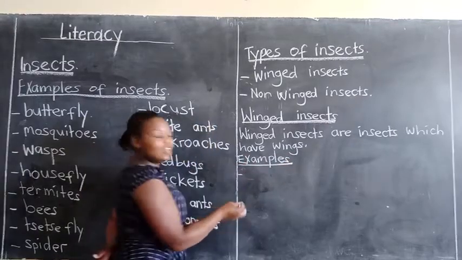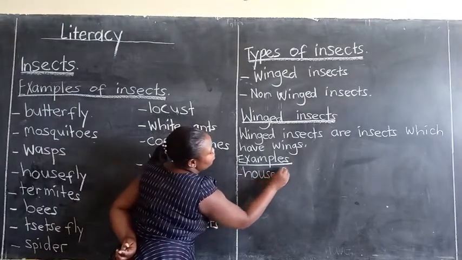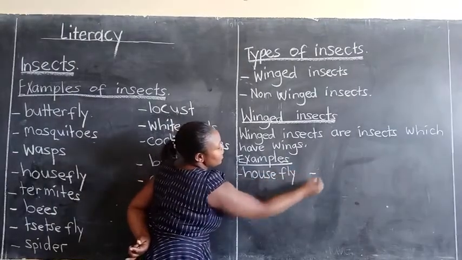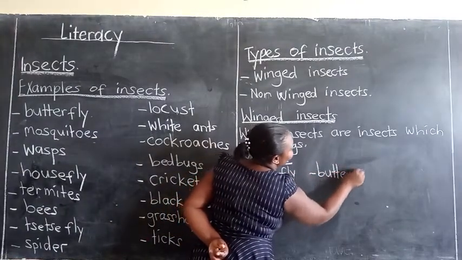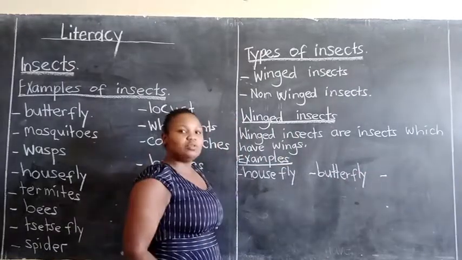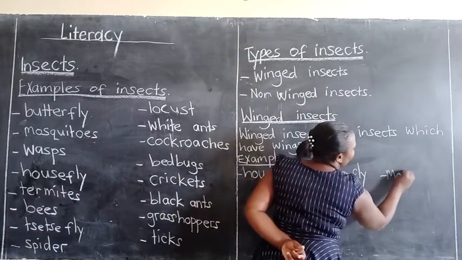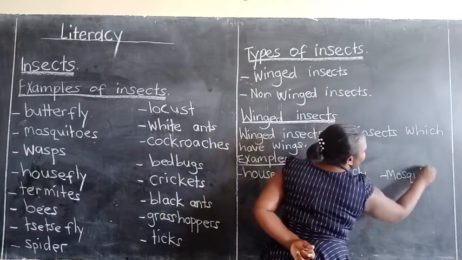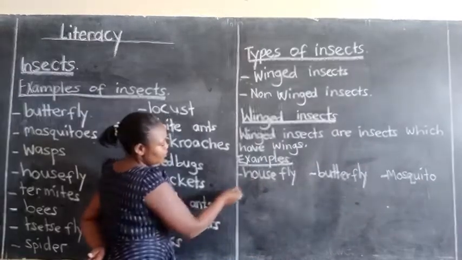Like housefly. Does a housefly have wings? Of course it has. We can have butterfly. Butterfly, they have wings. What other can we give? We can give mosquito. Mosquito also has wings. What else can I give?